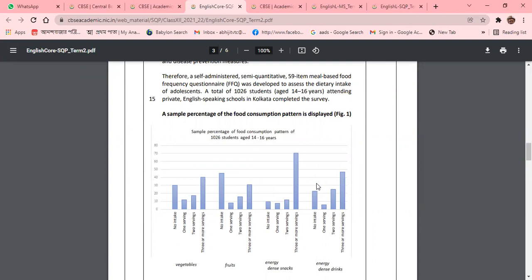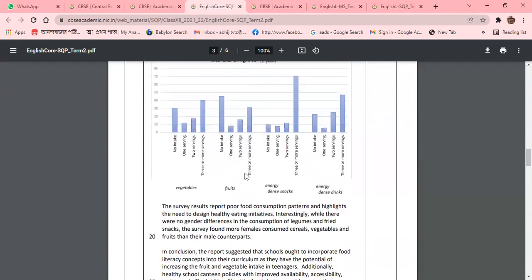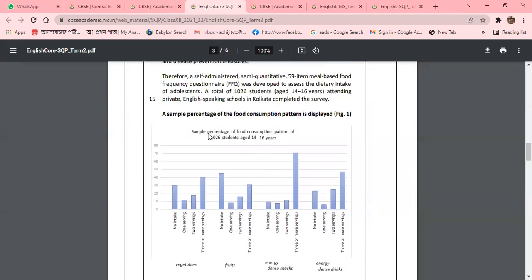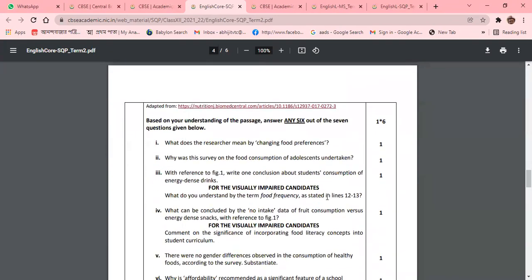That is the analytical chart, which shows the sample percentage of the food consumption pattern. Here too, 7 questions have been given, and out of 7 questions, you need to answer 6. So that means 8 plus 6, that will carry 14 marks.